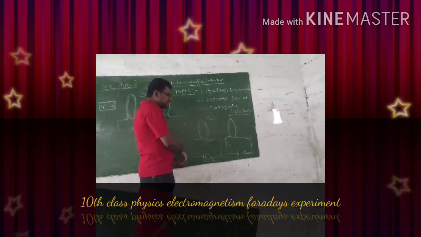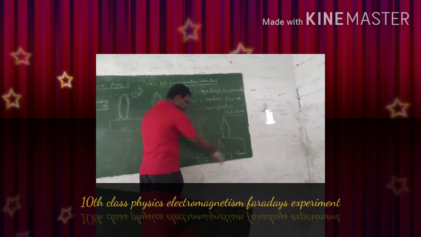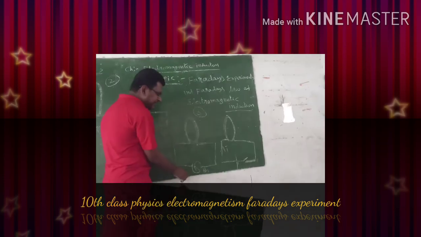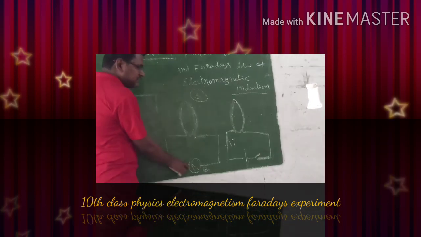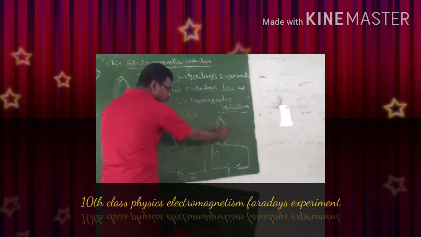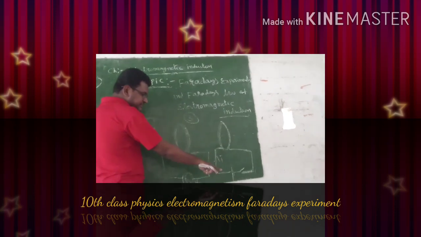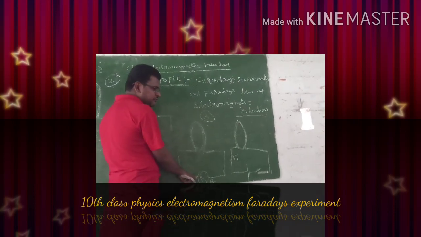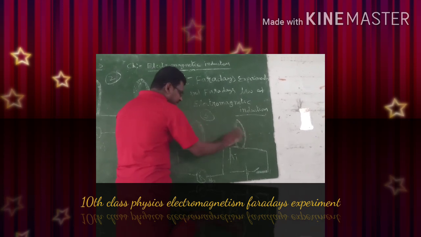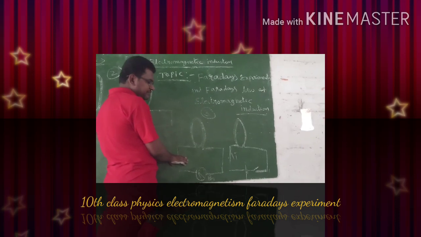In this, when we just close this switch, what happens? Current flows in this. Immediately we can observe the deflections in the galvanometer. Further, as long as current flows in the coil, we can't observe any deflections in this galvanometer.